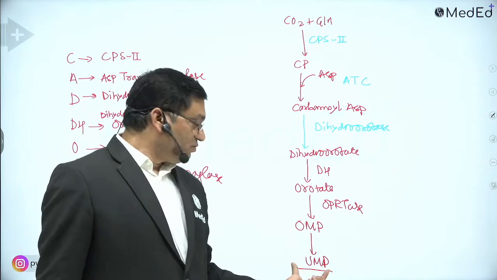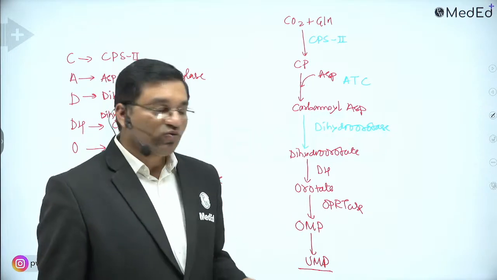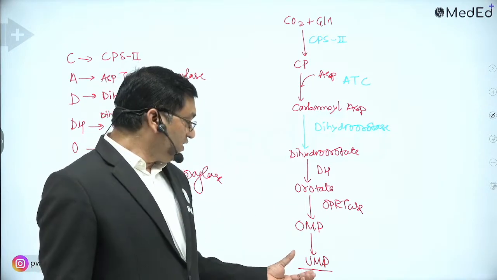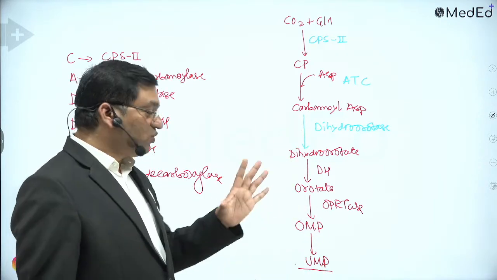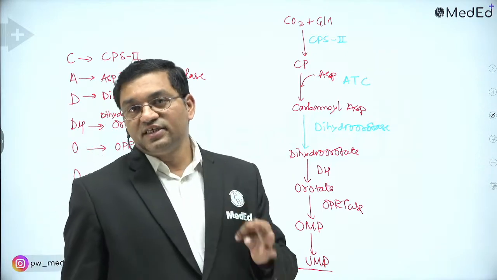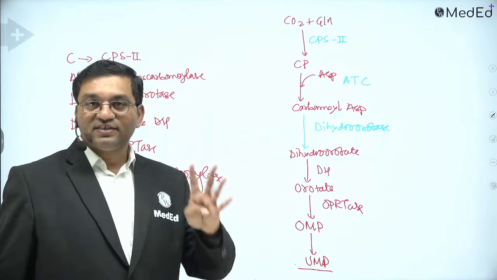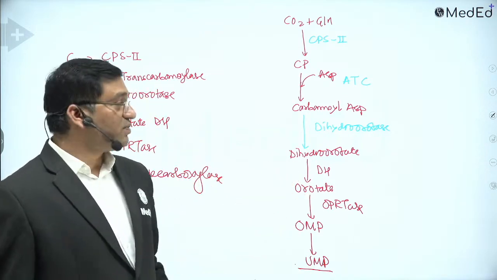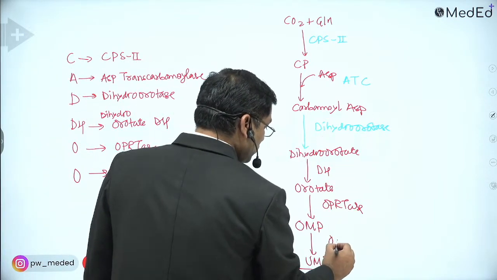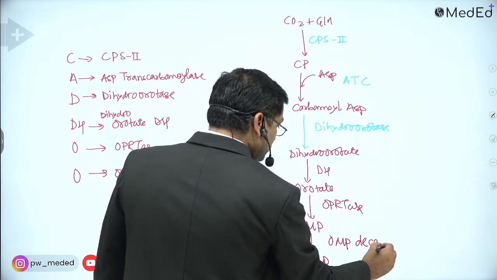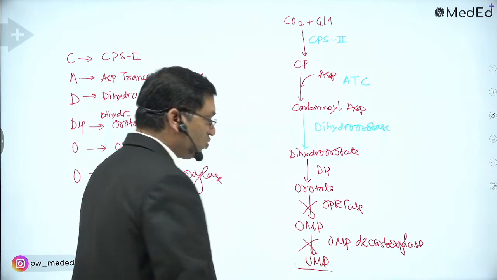UMP, uridine monophosphate, will give cytidine monophosphate and thymidylate. So three pyrimidines are synthesized in this pathway: uridylate, cytidylate, and thymidylate. Deficiency of OPRTase and OMP decarboxylase, this bifunctional enzyme, causes orotic aciduria.